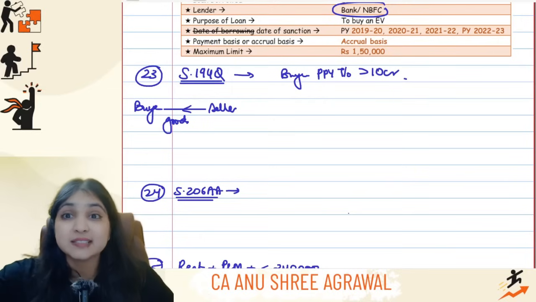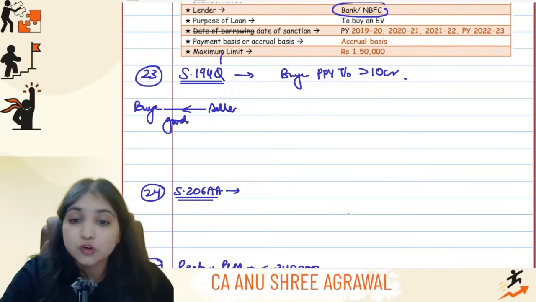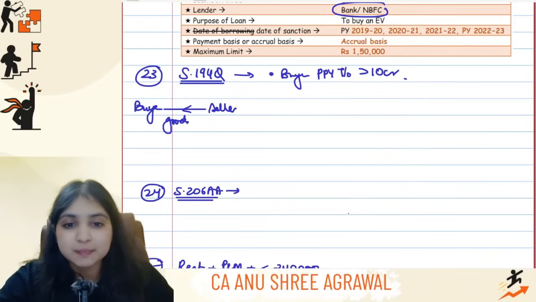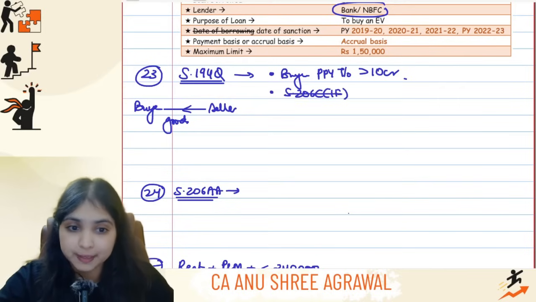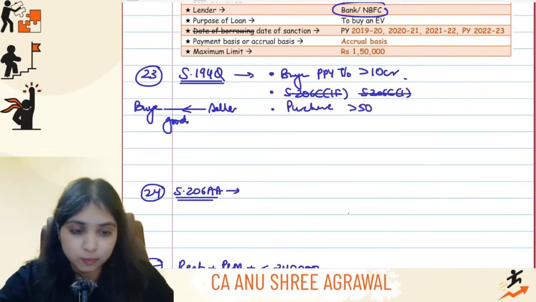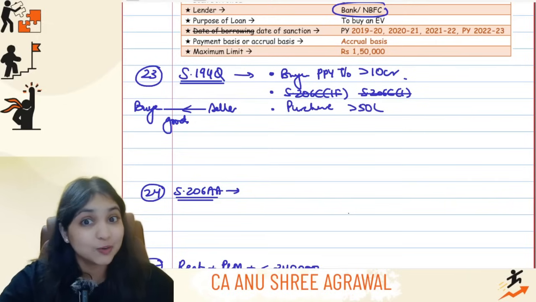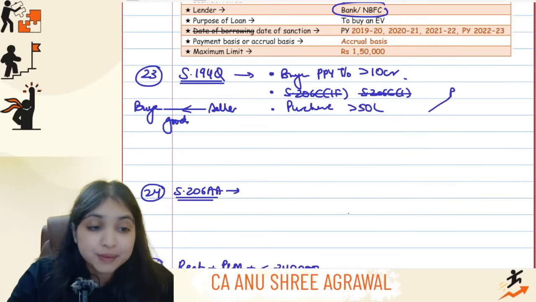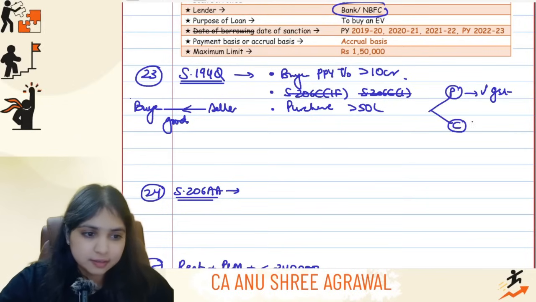Remember, TCS is from the seller's point of view. 194Q is from the buyer's point of view. So the buyer's preceding previous year turnover should be more than 10 crore. Then point number 2, section 206C(1H) should not apply. Then point number 3, the aggregate purchase between this buyer and seller should be more than 50 lakh rupees. Will you include GST? Will you not include GST? It depends. If payment is earlier, then you will include GST also. If credit is earlier, then you will not include GST.